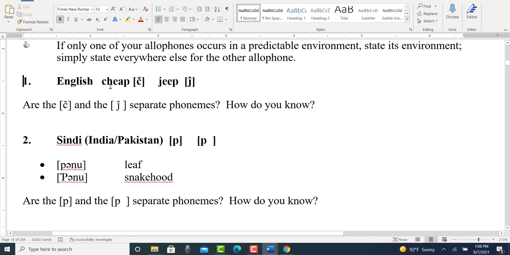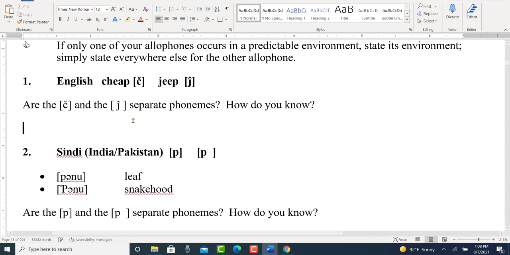If you look at the word cheap, if you transcribe it, it's going to look like this. So you can see it written like that. And then we have Jeep, which is transcribed like this.